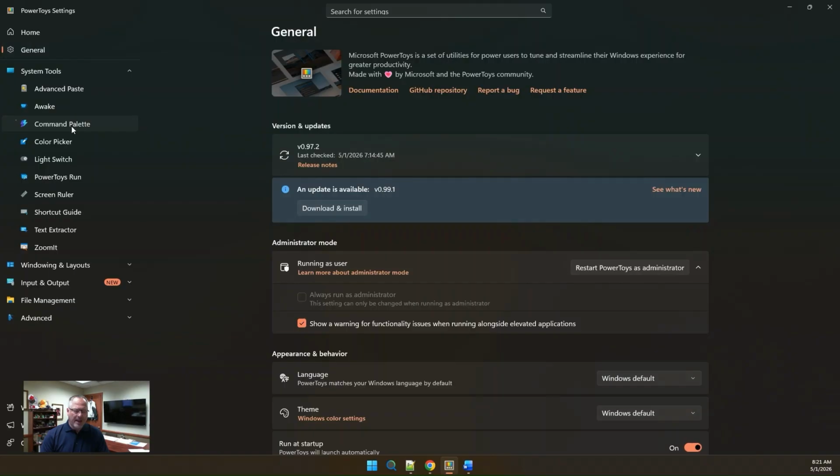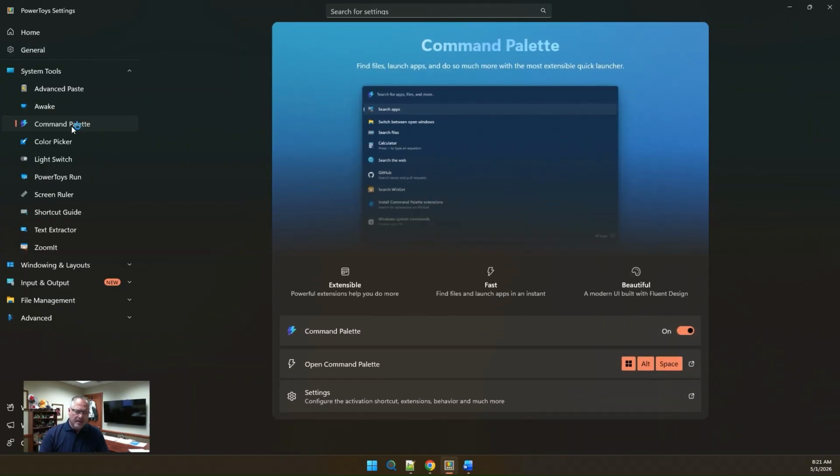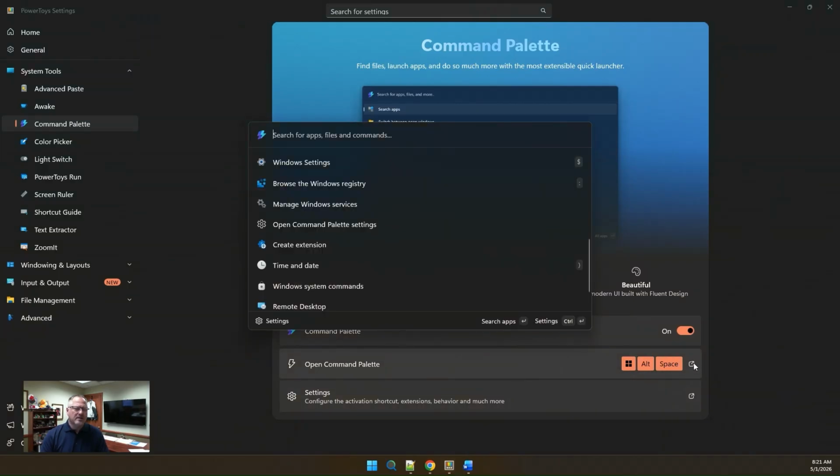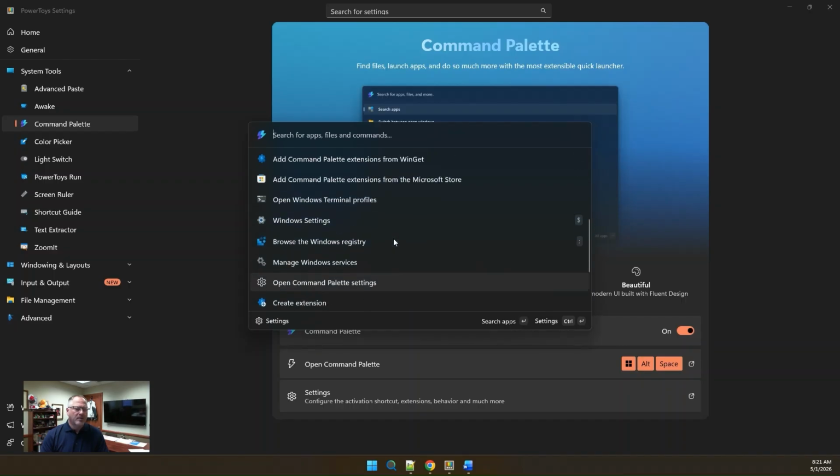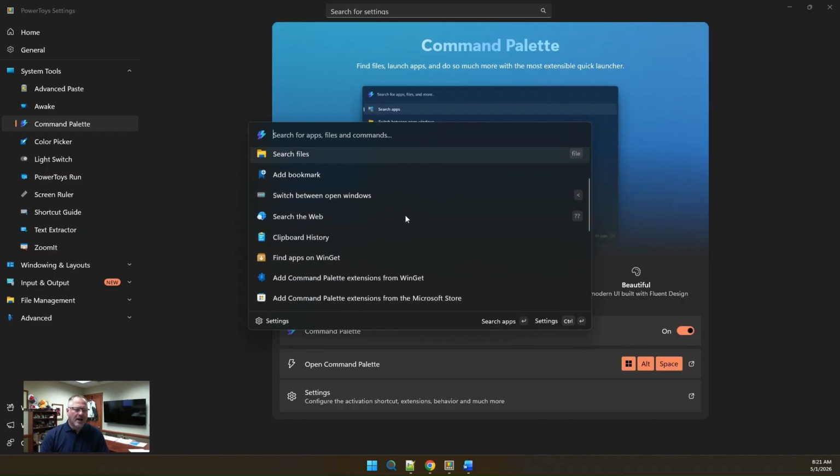Let's move over to Command Palette. This puts everything you need within just a keystroke. It can launch apps, run commands, search for files, browse the web, manage system resources, and much more. All from a single blazing fast interface that you can launch with a keystroke combo here or by clicking on the icon. And then within here, you have all these options.